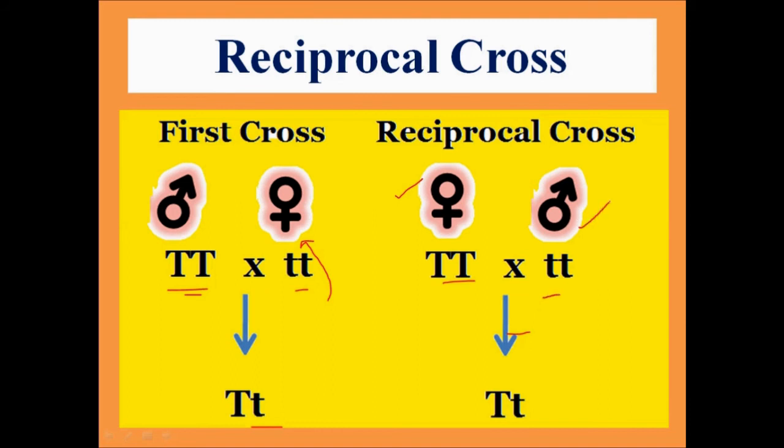So in the reciprocal cross, only the sexes of the parental generation were changed. But here we find that the results are all the same. The next generation plants were all tall. So from these reciprocal crosses, Mendel concluded that there was no relationship between the characters and the sex of the organism.